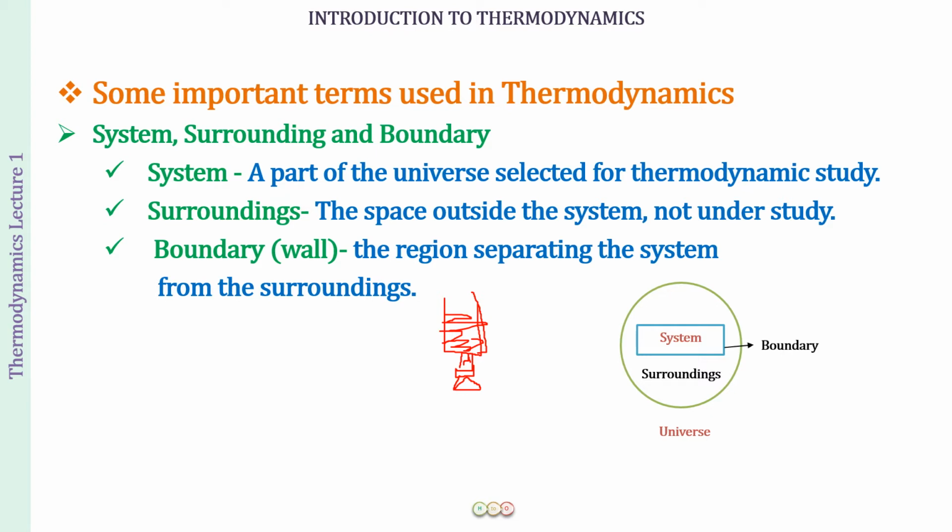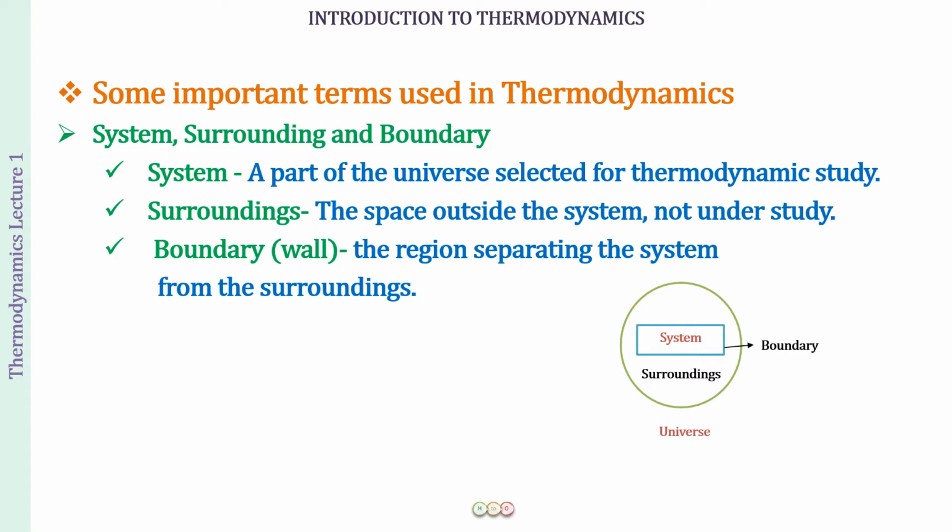Then what is going to be the surrounding? Everything in the universe except this beaker, this is going to be the surrounding. Okay, and then the wall of the beaker, well, this is going to be what? The boundary. Okay, so I hope this is clear. What is the system, what is surroundings, and what is a boundary?